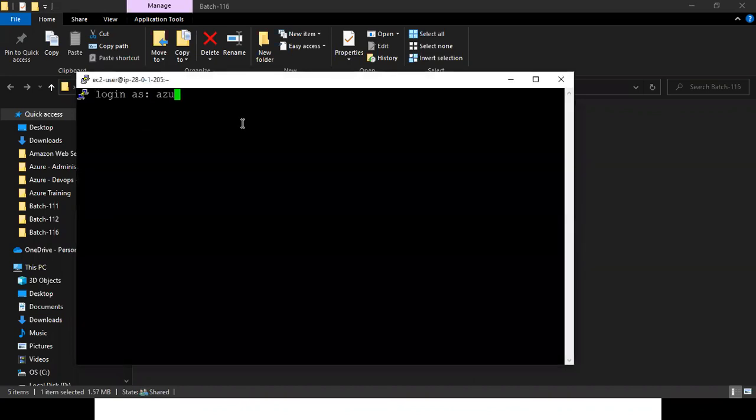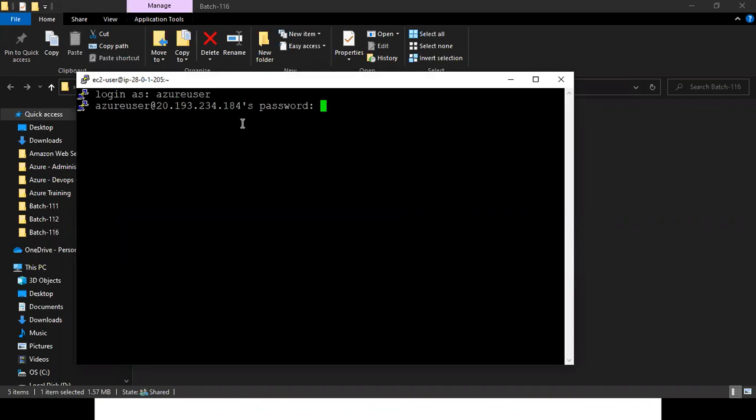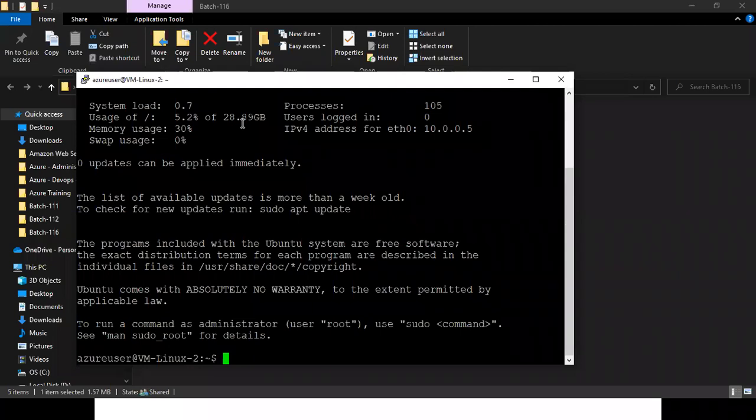Enter your username, Azure user. Enter. It is asking for the password. And you can see here, I am able to connect to our Linux virtual machine with the help of the password option. We are able to connect to our machine.